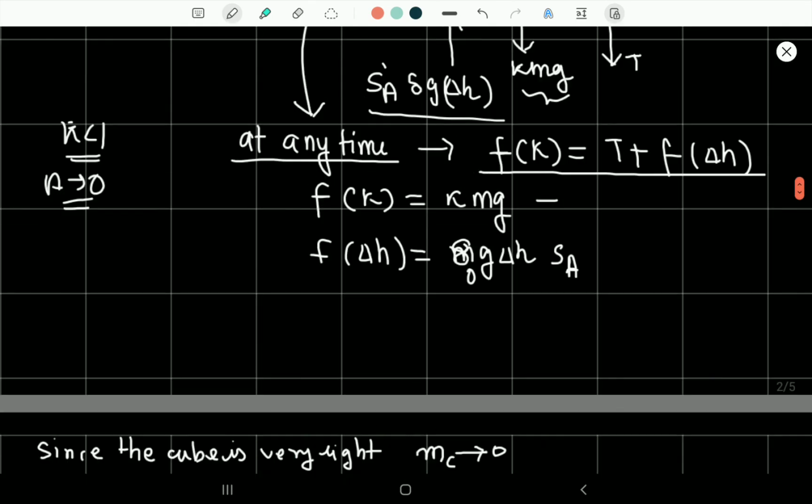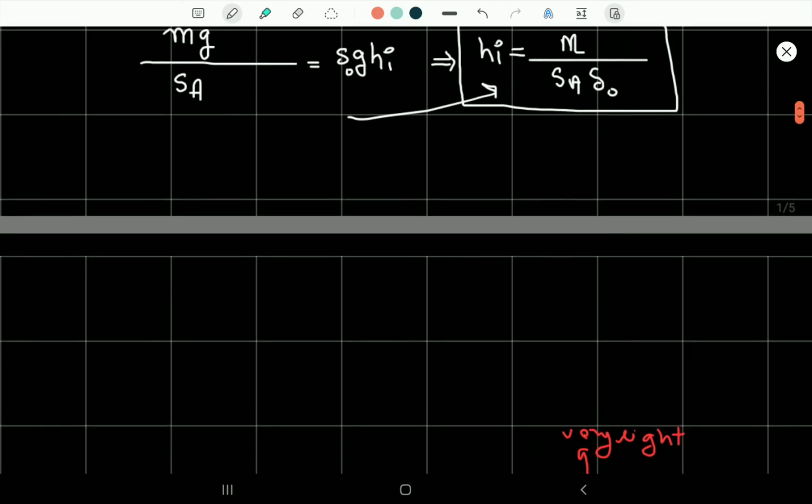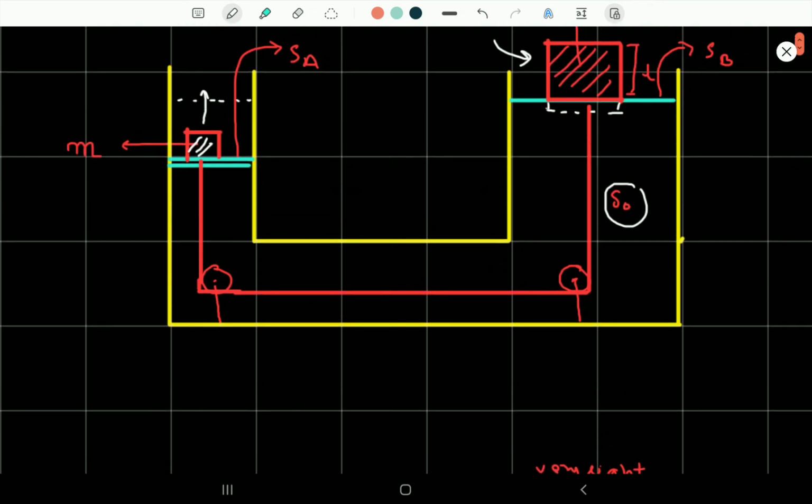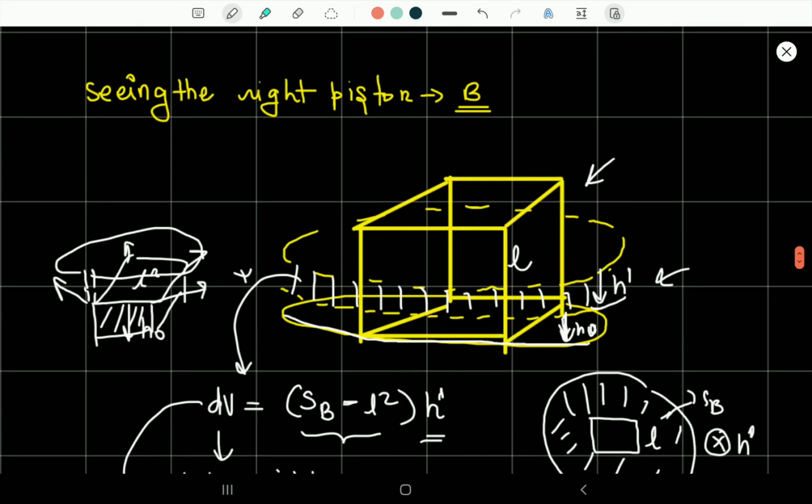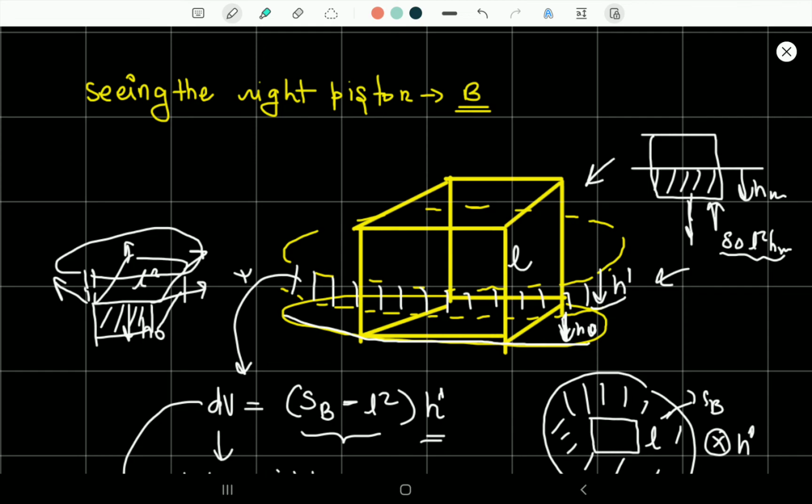Let me write it from the diagram. From here we can say that when it would be h max, the amount of water which would be displaced, suppose this is h max, so the buoyant force acting on this body would be rho naught L square h max into g, and this would be the value of the buoyant force, and this would equate the tension, so tension would be rho naught L square h max into g.